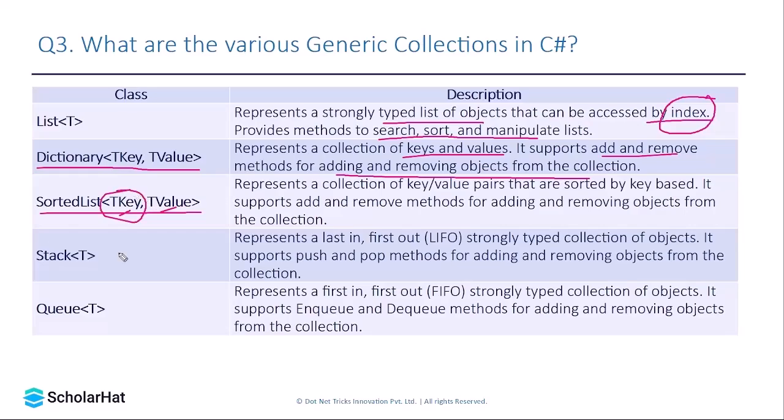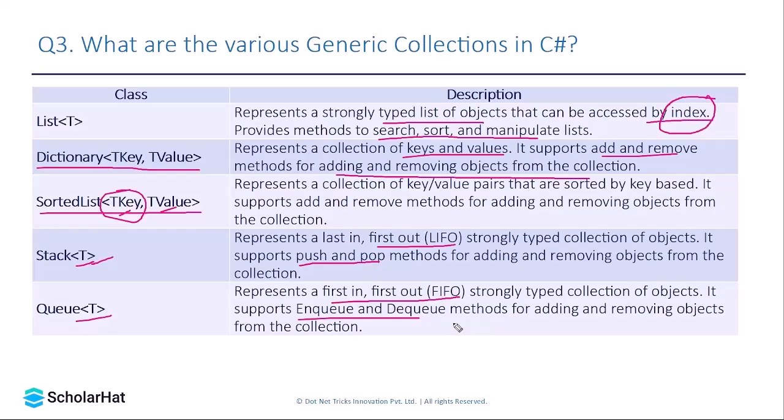The fourth collection is stack. We have already discussed that a stack is based on LIFO, and what exactly is LIFO? Whatever is inserted last into a collection would be the first one to come out of the collection. So a Stack of T is again a type-safe collection. They support the LIFO structure, and likewise in the previous slides, they have push and pop methods. Similarly in Queue as well, they have enqueue and dequeue methods, and they are FIFO collections, that is first in and first out. We have already discussed these collections in past examples as well.